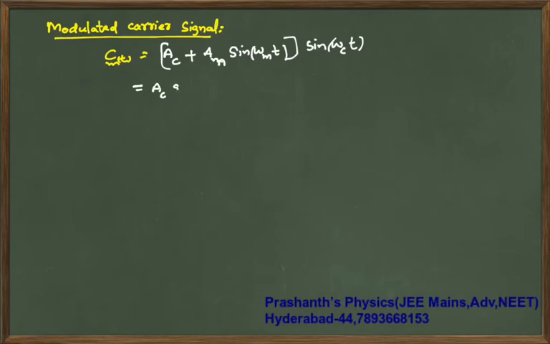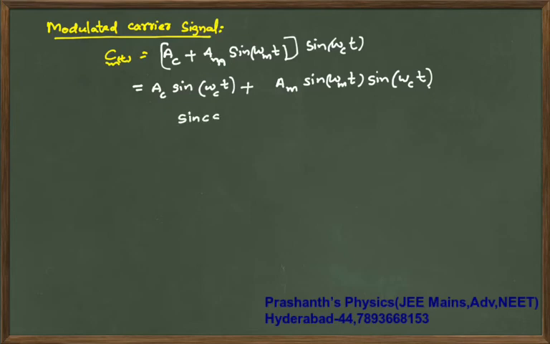So I will rearrange these terms. This will become AC into sine of omega c into t plus AM sine omega m of t sine omega c of t, where omega m is angular frequency of message signal and omega c is angular frequency of carrier signal. Now in maths, sin C sin D can be written as half of cos(A minus B) minus cos(A plus B).